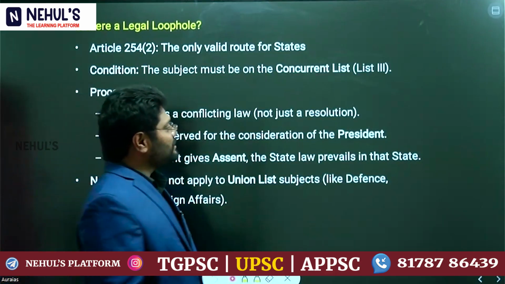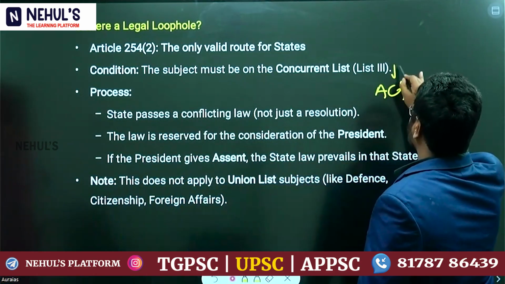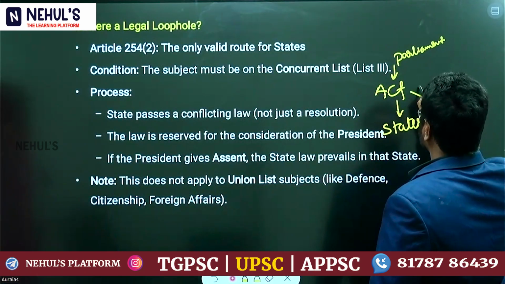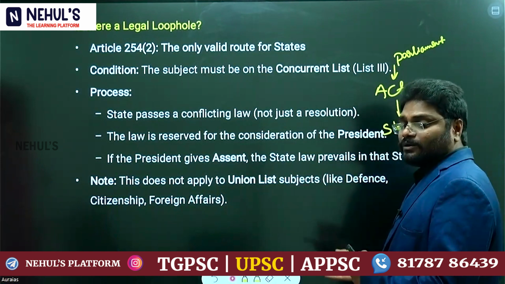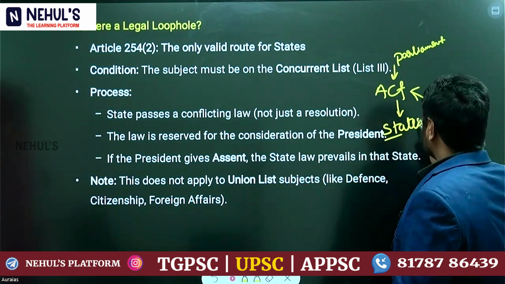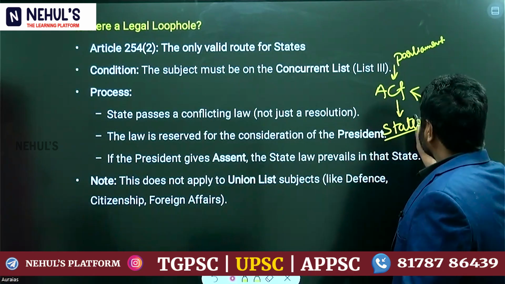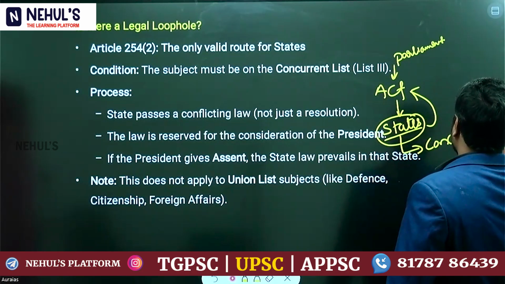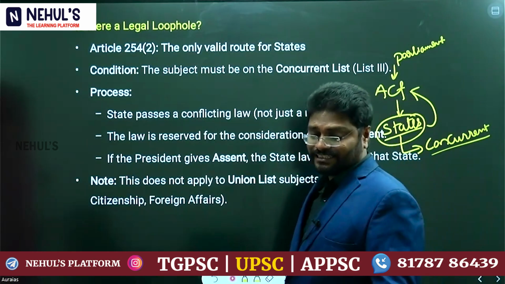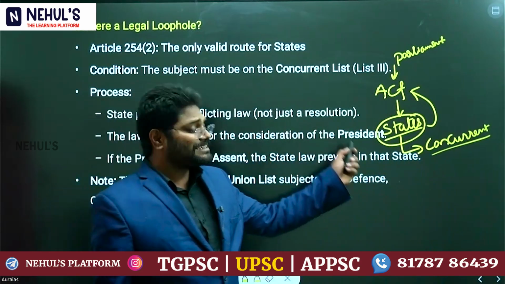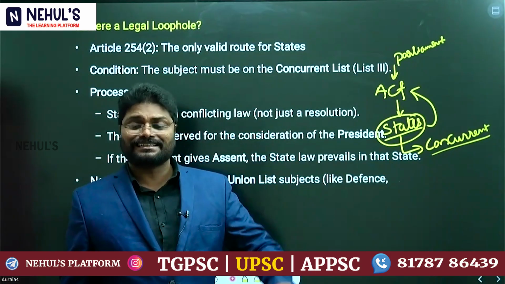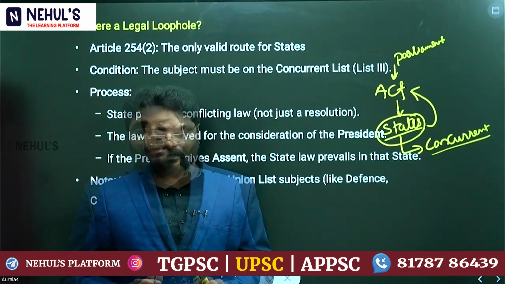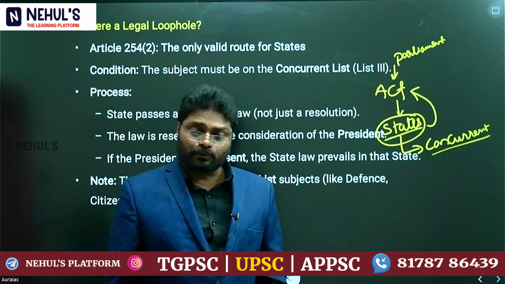Suppose the Centre passes an act, Parliament passes an act, and the states don't want to implement it, or else they want a modified version for their particular state. In this situation, in concurrent matters in the Seventh Schedule, where powers are divided as union list, state list or concurrent list: if that act is under the concurrent list, the state can pass its own law even if there is a parliamentary law, and the state law must be approved by the President.